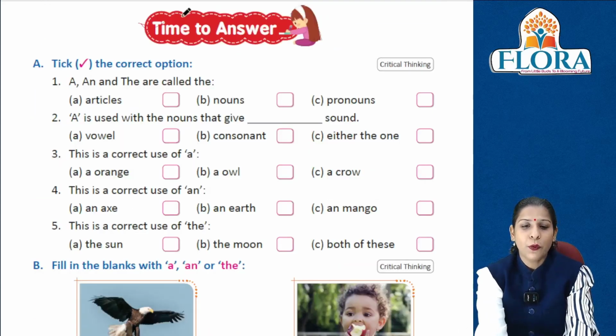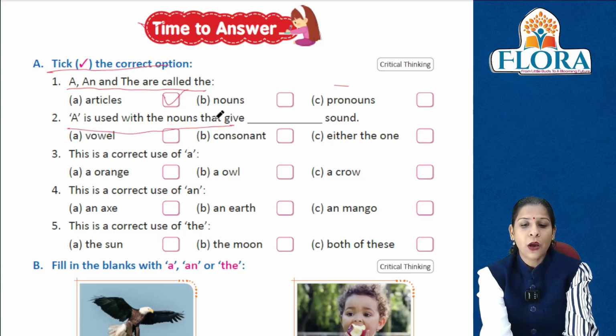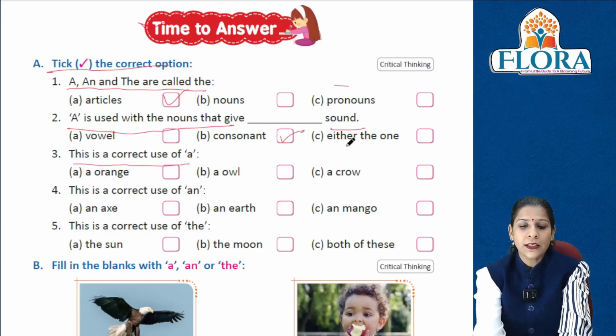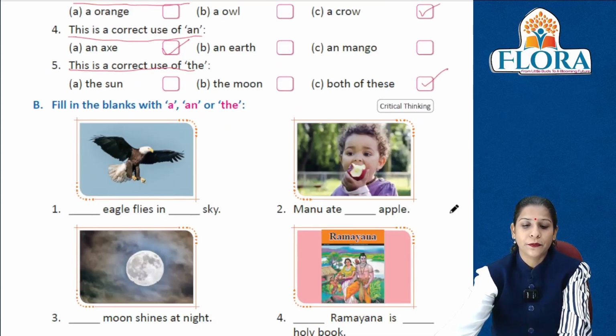Now it's time to answer. Take the correct option. A, an and the क्या होते हैं हमारे? Articles. A is used with the nouns that give dash sound. हम A का use करते हैं उन nouns के साथ जो किसकी sound देते हैं? Consonant की. This is the correct use of A. अब इसमें A का सही use क्या है? A crow. This is the correct use of an. An का use हो रहा है यहाँ पर, an X. This is the correct use of the. The sun, the moon दोनों के साथ सही है.